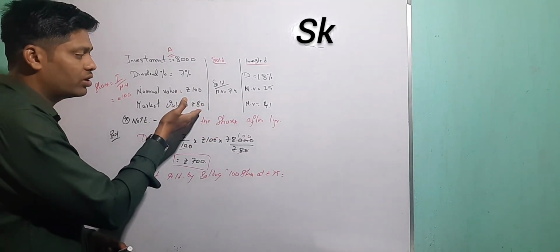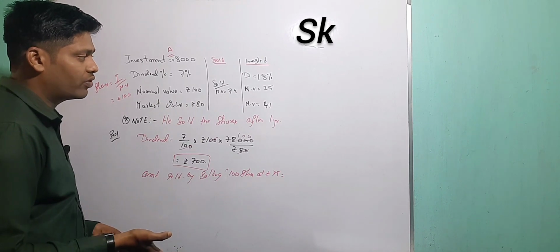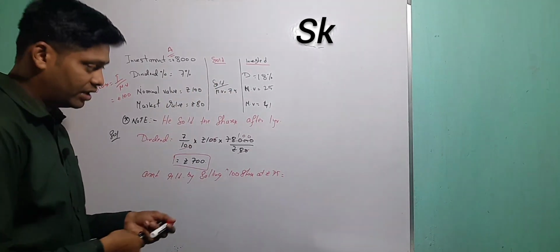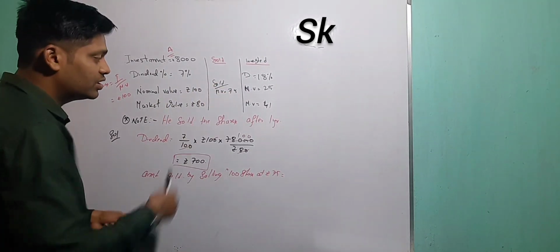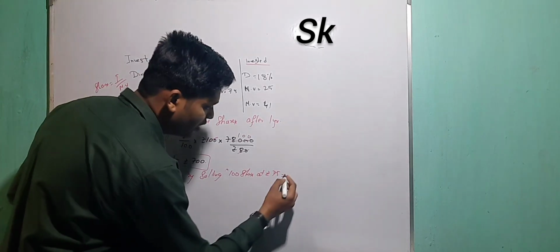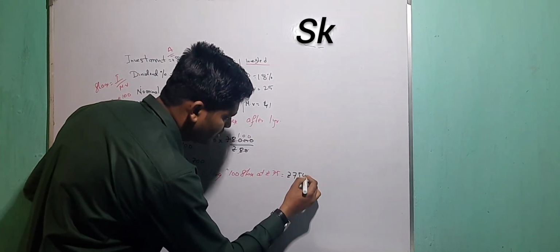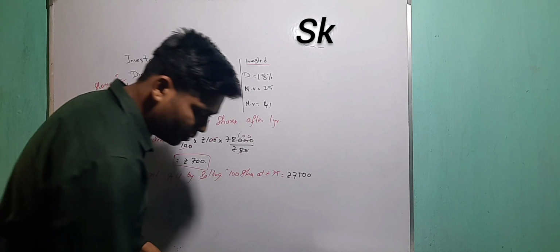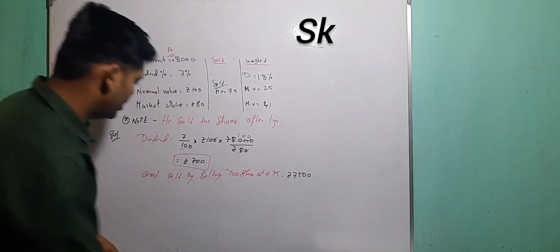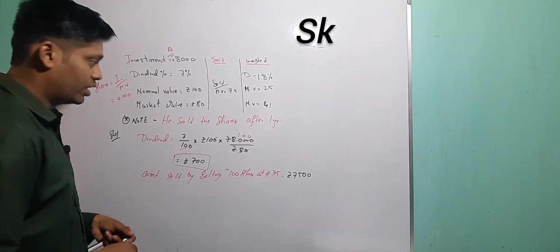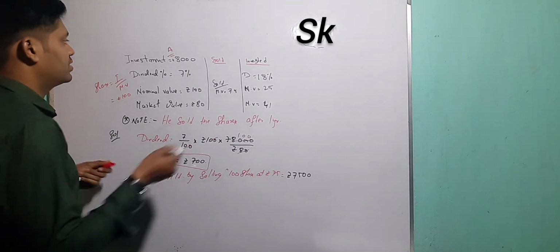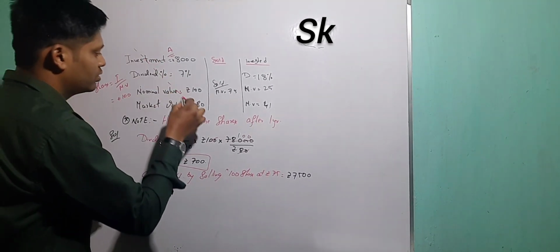So this value is what I'm going to get for one share. That's why I'm selling it. Maybe in the future I will get even less than this. So 100 into 75, it will be rupees 7,500. This is the amount I'm going to get at the end of 1 year by selling the 100 shares. Okay, now the chapter of this company is closed.